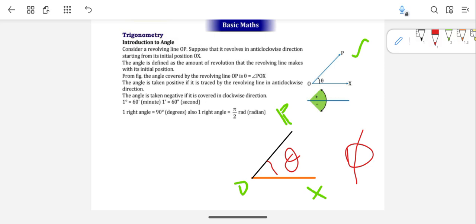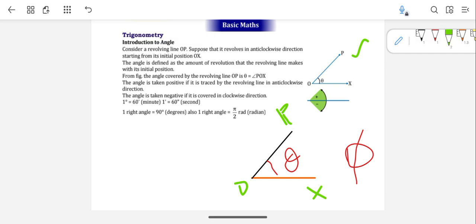Even this angle can be positive or negative. So how will you find which angle you need to take as positive and which as negative? It's nothing but the same diagram I've explained to you. This is the angle theta, and that angle we kept as theta.